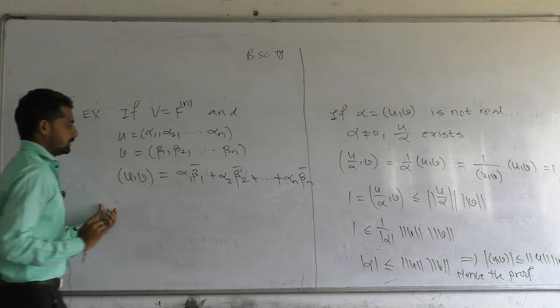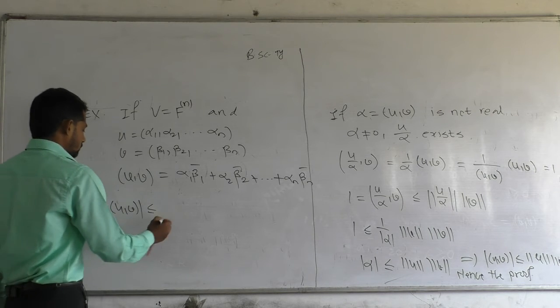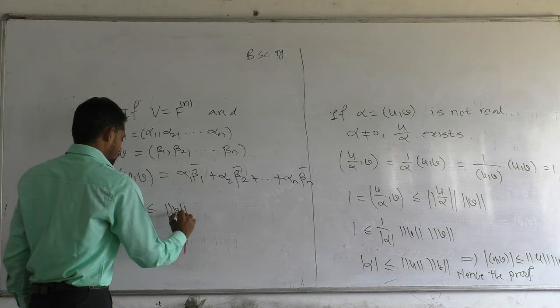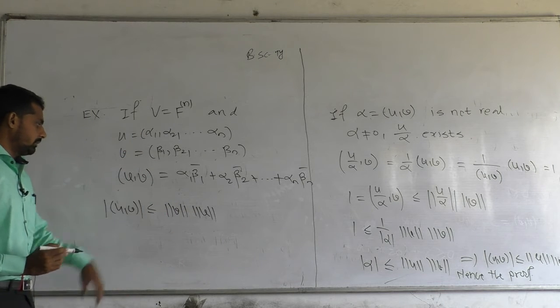Then mod of inner product of u comma v is less than or equal to norm of v into norm of u. So we can apply it here.